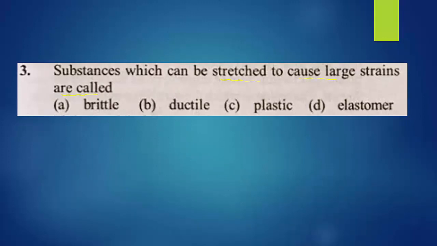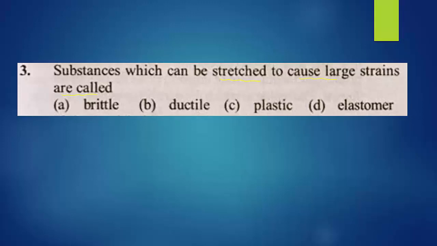Third question: substances which can be stretched to cause large strain are called. When we stretch the substance, if the strain is greater, what is strain? Strain means a change in configuration relative to the original configuration. Then what can we call that substance? They have given the options: brittle, ductile, plastic, elastomers.